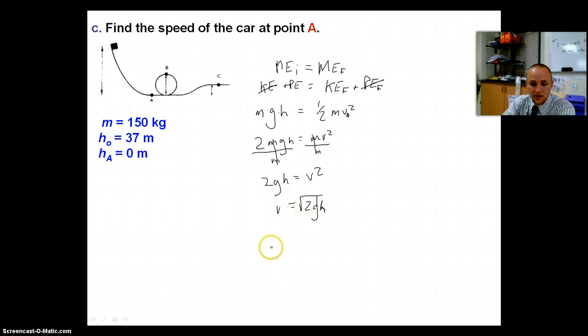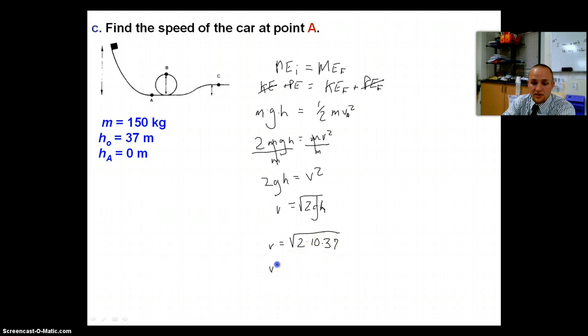Sorry about the little scribbly. So our velocity equals the square root of 2 times 9.8 times 37. So let's just say 10. So the square root of 2 times 10 times 37. So what is that? 370 times 2.